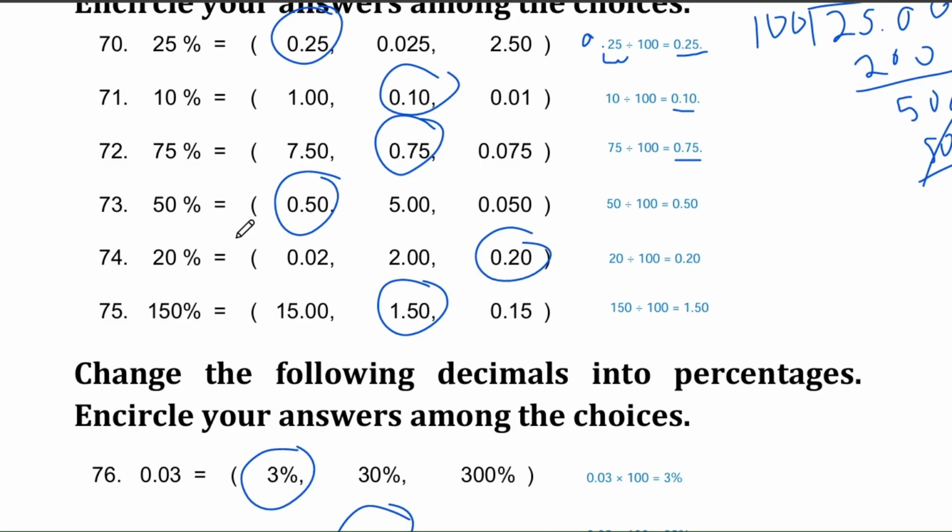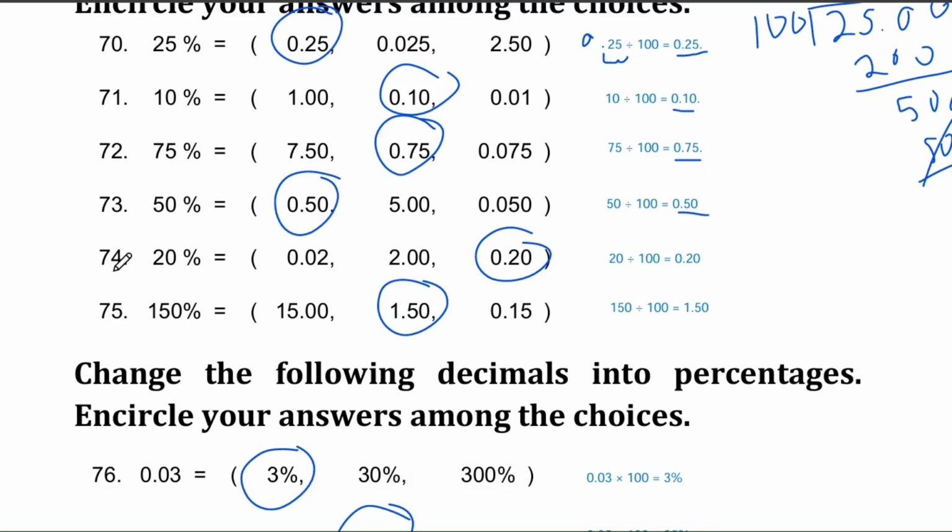Question number 73. What is 50% as a decimal? Is it 0.50, 5.00, or 0.050? The correct answer is 0.50. We divide 50 by 100, and we get 0.50.